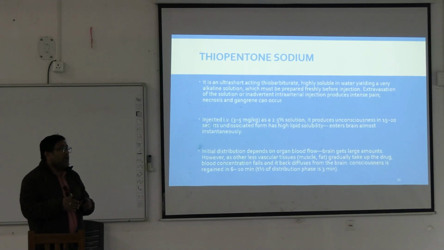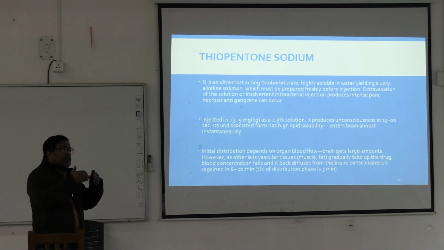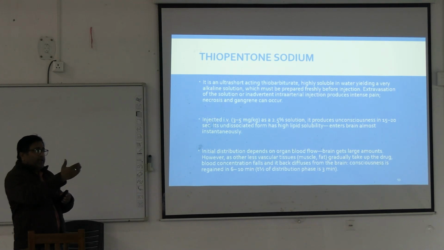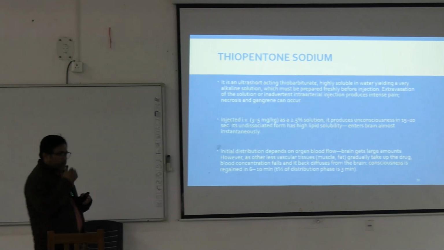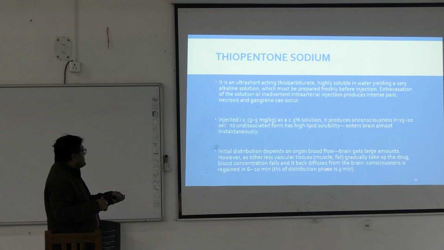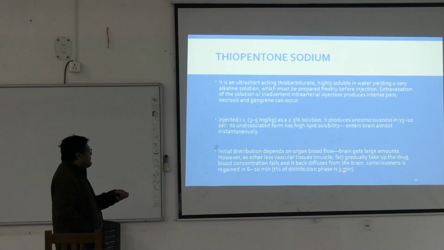As a result, as the drug is taken up by the lesser vascular tissue, the blood concentration falls and the drug in the brain returns back to the blood due to the fall in concentration in the blood, and due to redistribution the consciousness is regained in 6 to 10 minutes. The distribution half life is around 3 minutes.